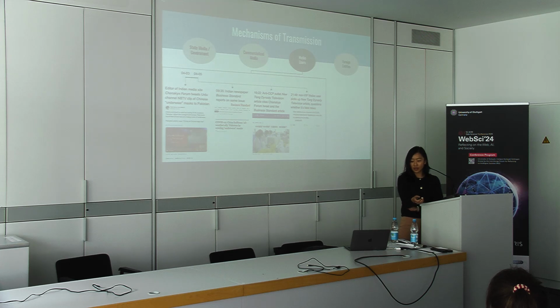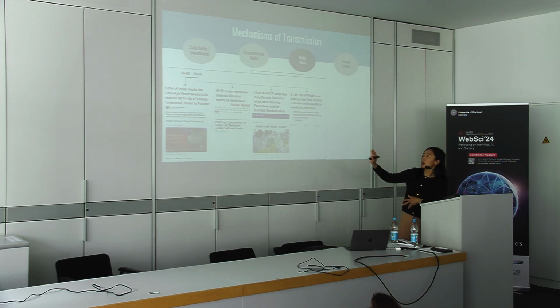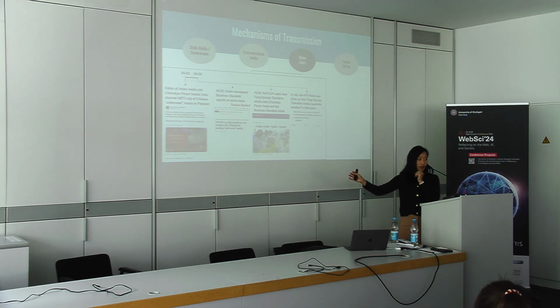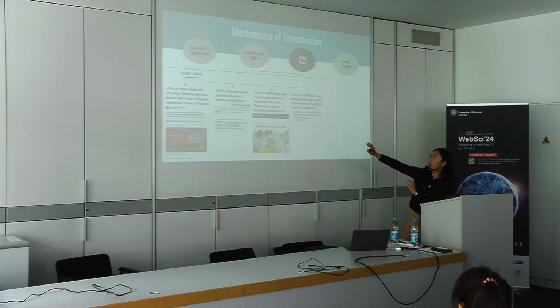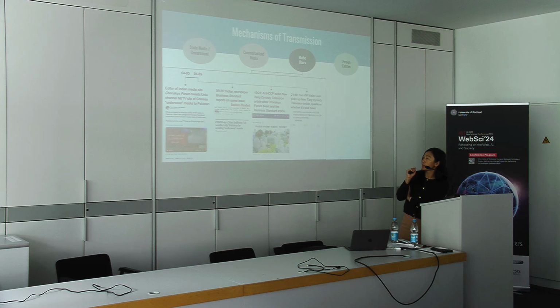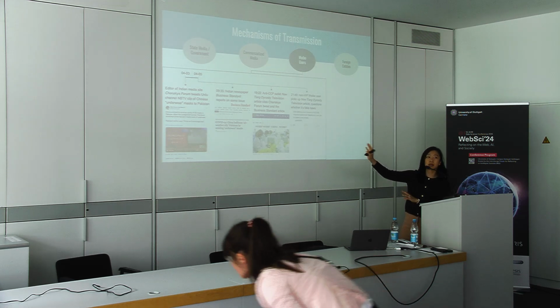This is an example that brings together lots of different players. It starts out when an editor of an Indian media site tweets a video from an Urdu television channel saying that Chinese underwear masks were sent to Pakistan. So this is on Twitter, someone posting a clip from a television. Then 2 days later, the Indian newspaper Business Standard reports on the same issue.